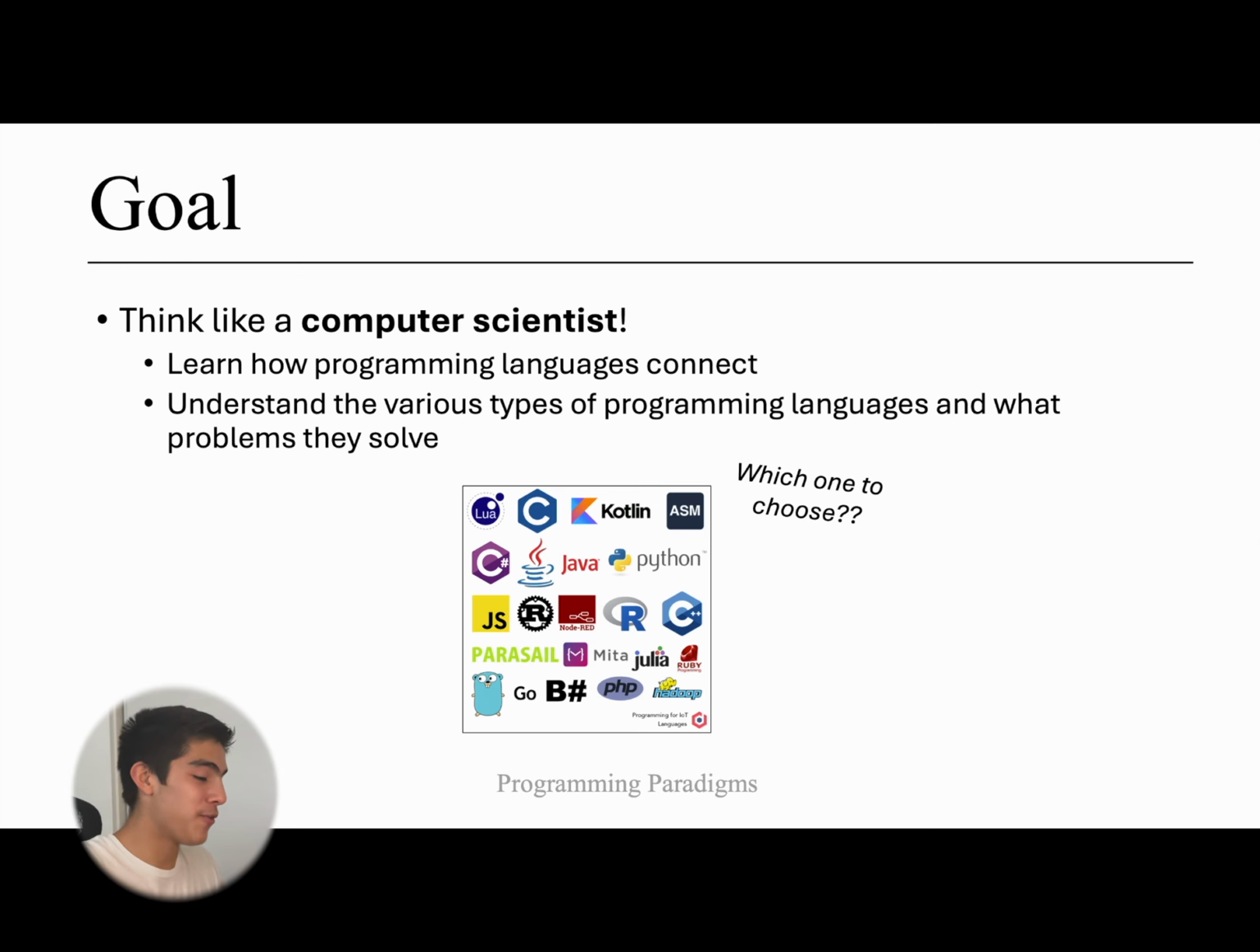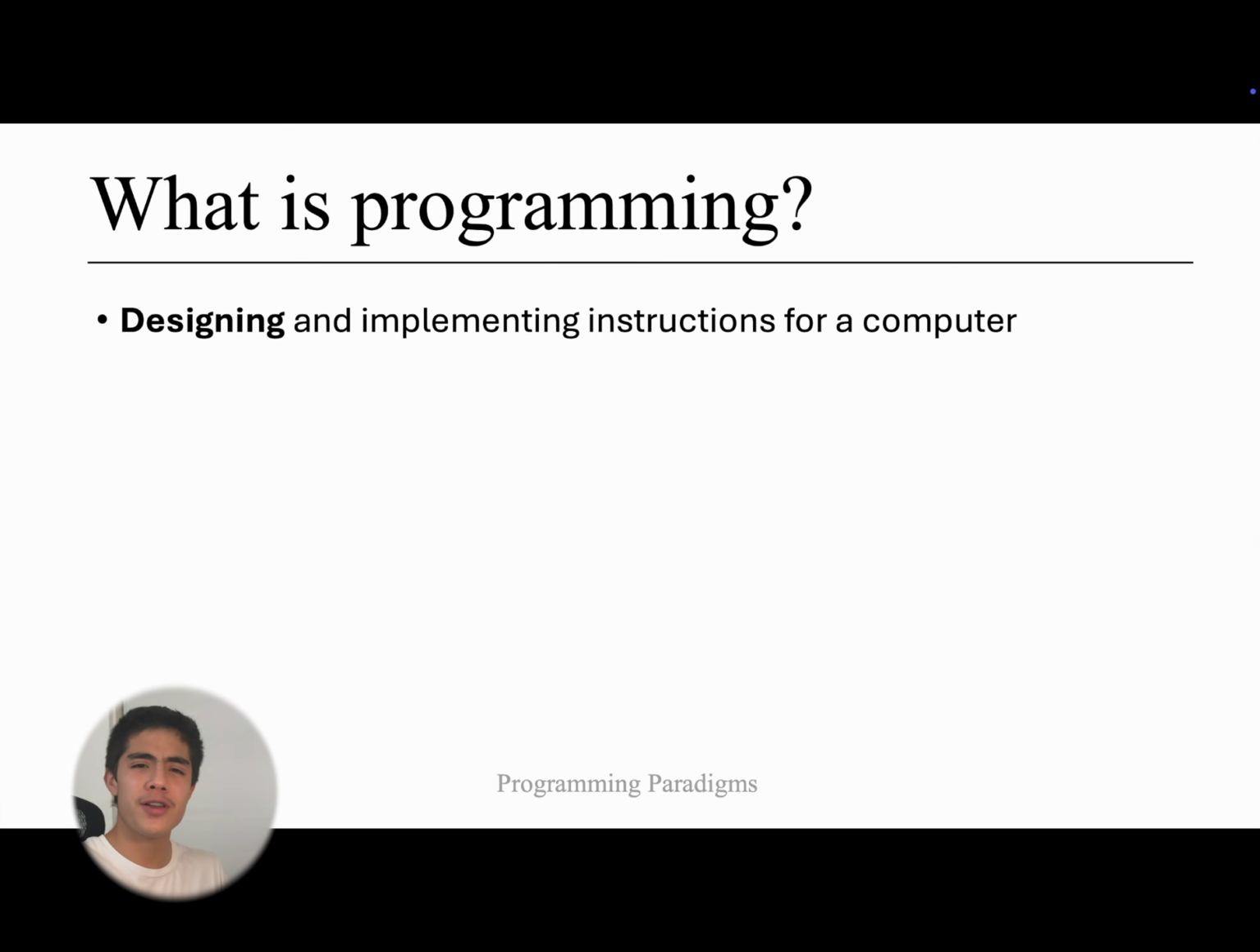We see a variety of programming languages thrown onto us like a garden hose. Alright, so let's go ahead and unleash this. First, I want to talk about what is programming. I mean, we say programming paradigms, but I want to focus on what is programming first.